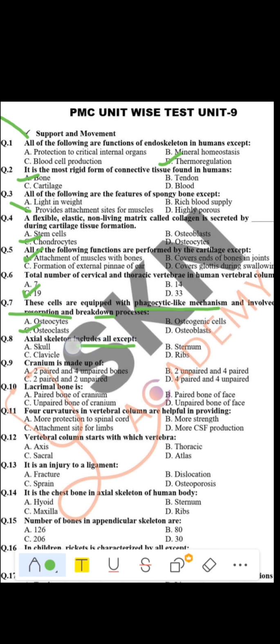Axial skeleton includes all except. Now axial skeleton is the middle skeleton, which is found in the middle of your body. It includes basically 80 bones. With that, we have the skull. Then we have the sternum. Ribs are there. Vertebrae columns are there.